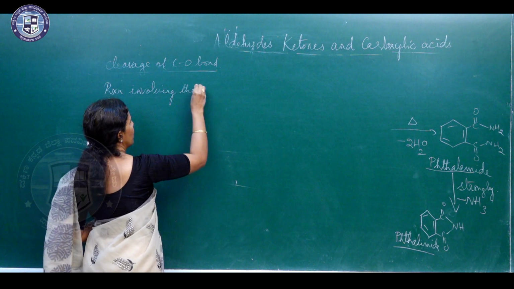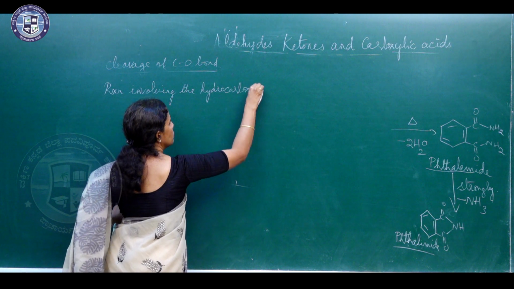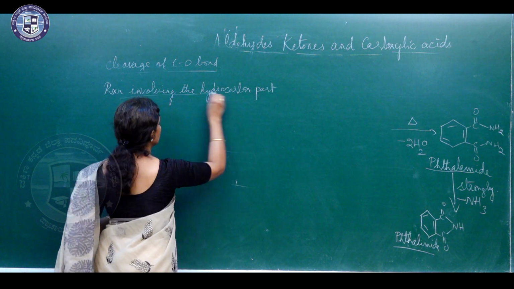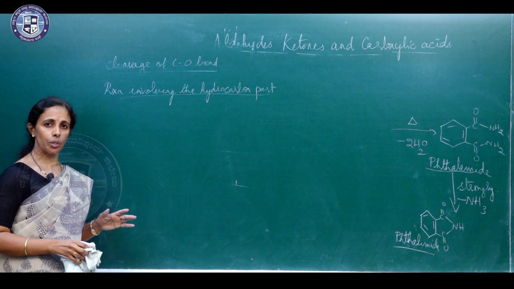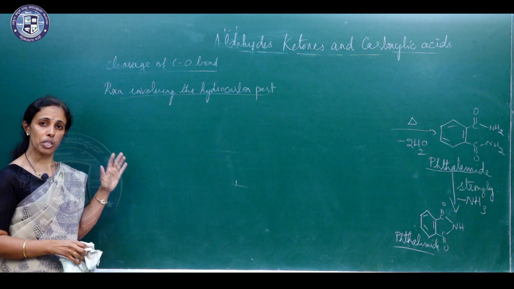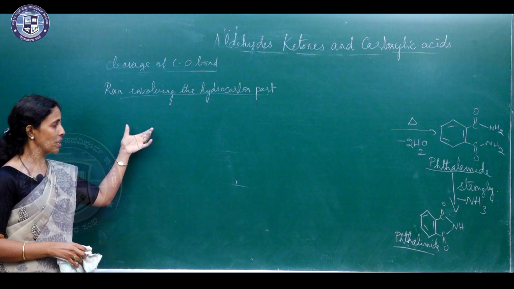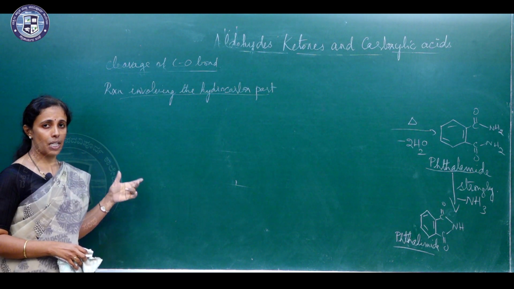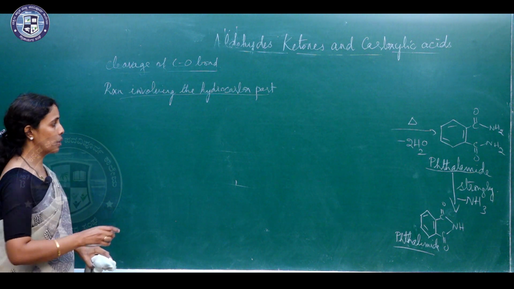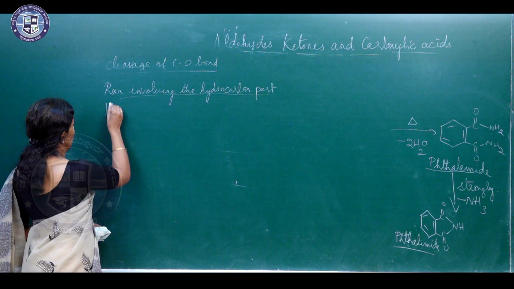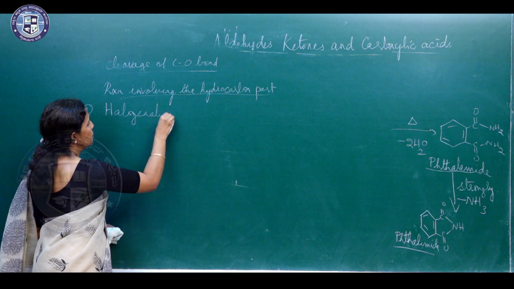So, next is the reaction involving the hydrocarbon part. We have already dealt with the reactions involving the cleavage of the OH bond, the cleavage of the CO bond, and the reactions with respect to the carboxyl group, that is, the two reactions we have seen just now, reduction as well as decarboxylation. Now it is the reaction involving the hydrocarbon part. The first reaction is halogenation.